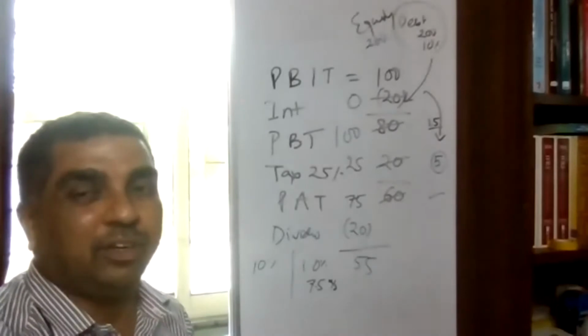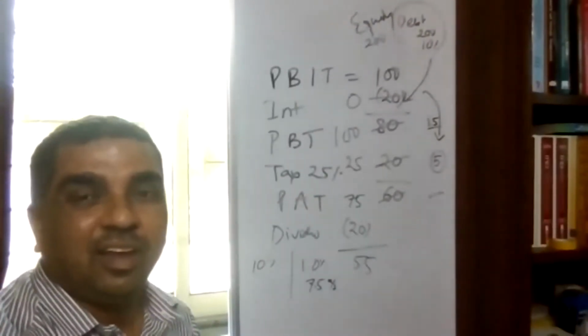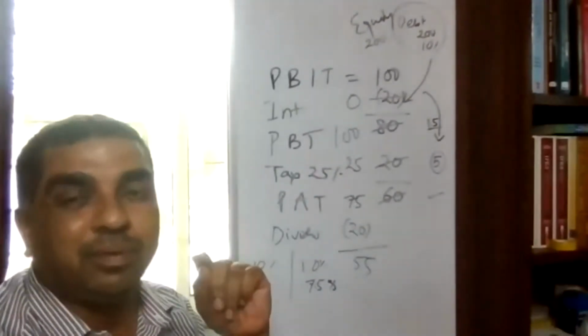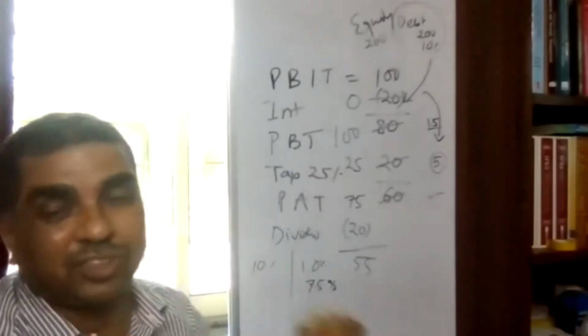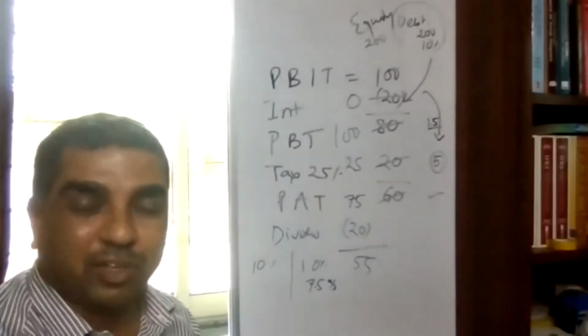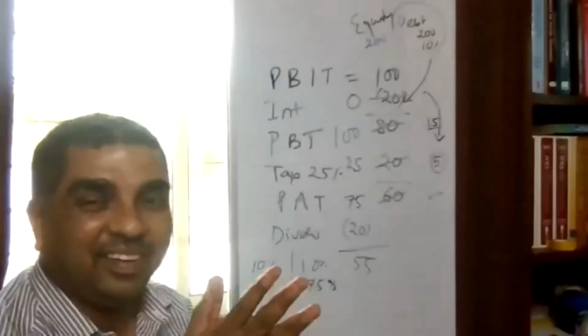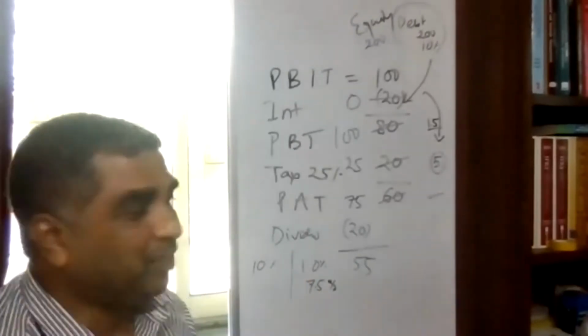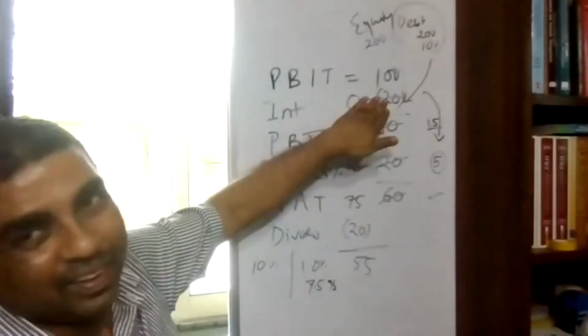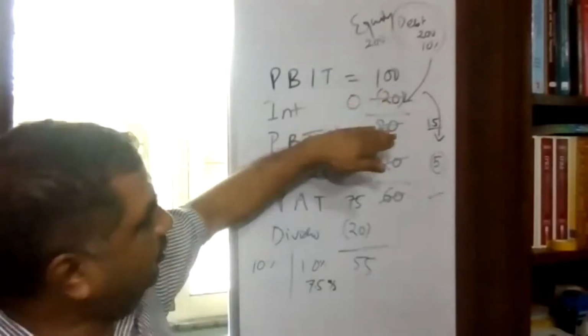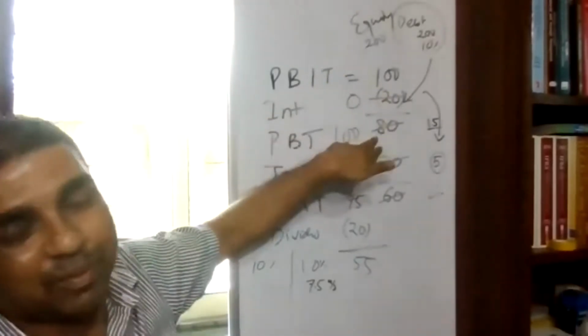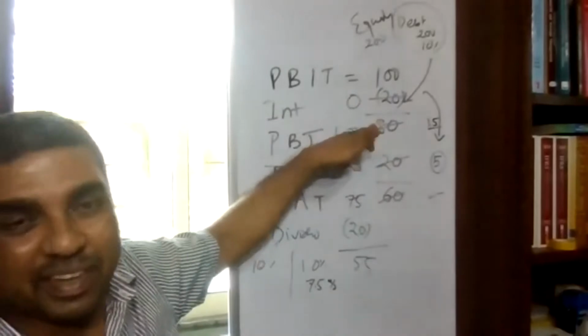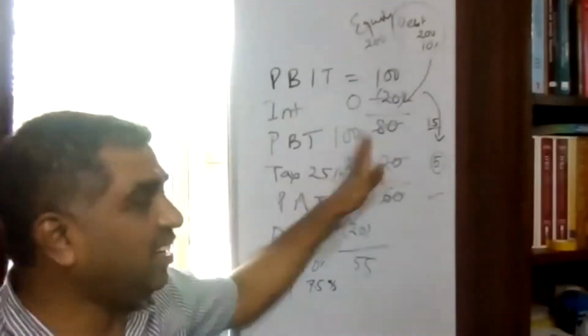From the income tax point of view, you see, income tax law encourages us to have more debt in the capital structure. Because when we have more debt, what will happen? We'll be paying more interest. When more interest is paid, my profit will be reduced. The moment I'm paying interest, my taxable profit is reducing. When my taxable profit is reducing, I'm paying less tax.